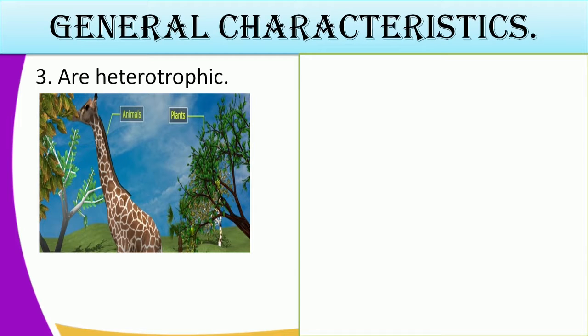Plants have the green pigment, that means they are in a position to make their own food. So these animals will depend on plants and other organisms so that they can take in the nutrients. So heterotroph means that these are organisms which are not in a position to make their own food, but they rely on other plants or they feed on other animals to get their source of nutrients.